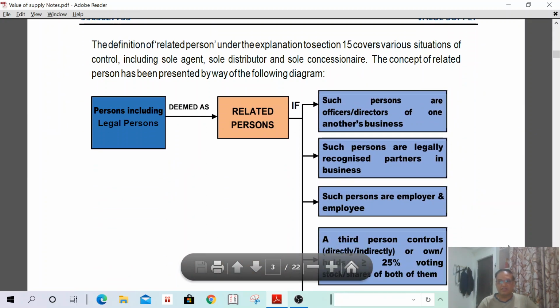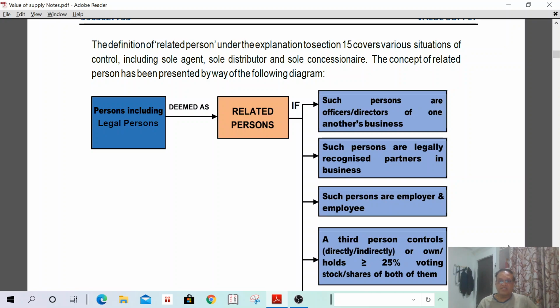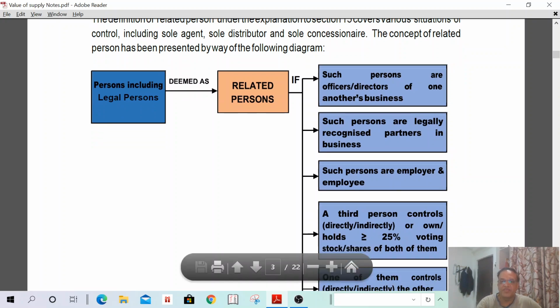Related persons means such persons are officers or directors of one another's business. I have another business, and in that business one of the directors is there. In my company, I am supplying goods or services to such a director. It is treated as a related person. Such persons are legally recognized partners in the business. If in a partnership firm 2 or 3 partners are there, and any supply is made between these partners, they shall be treated as related persons. Such persons are employer and employee. They are also called related persons.